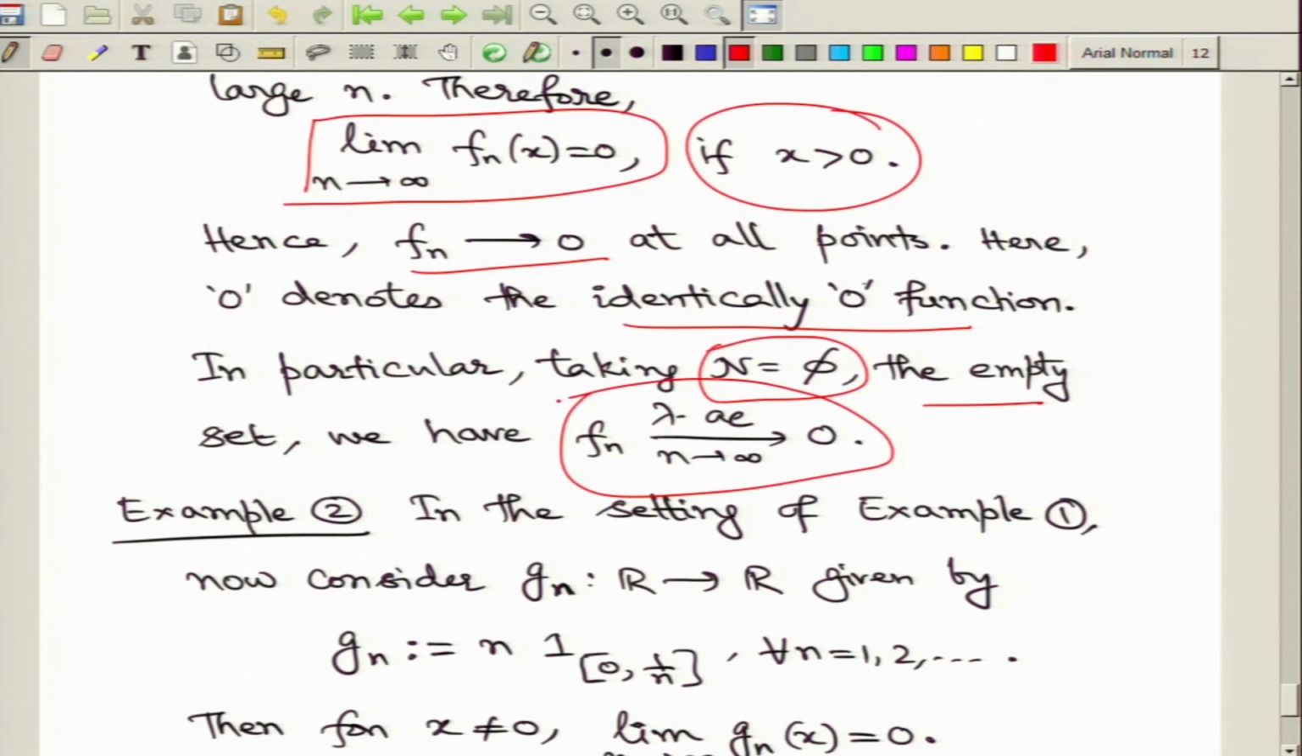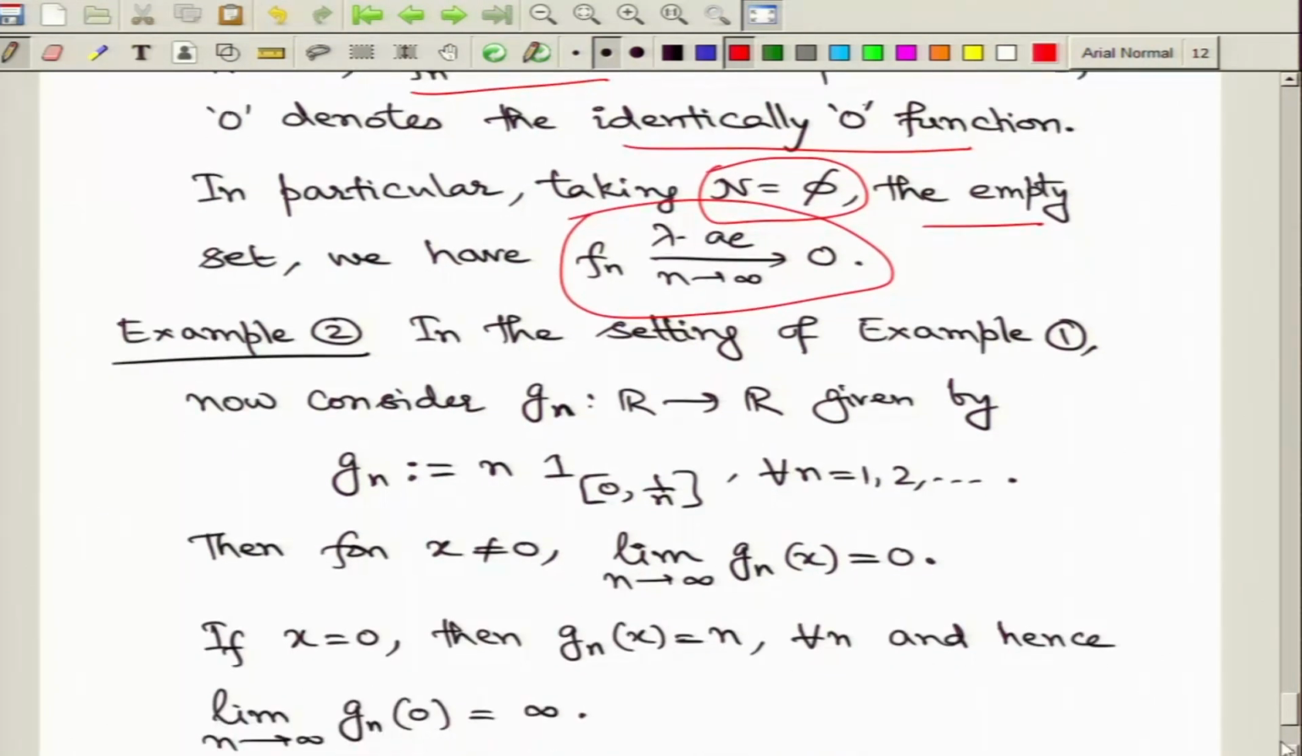everywhere convergence changes. So, we continue with the Lebesgue measure on the real line, but now we look at this sequence of functions g_n defined in this way. We continue to take n as 1, 2, 3 and so on, but we look at this closed interval now, instead of the open 0 and 1 over n closed. So, now we are looking at the closed interval 0 to 1 over n. So, now let us look at the values of these functions g_n.